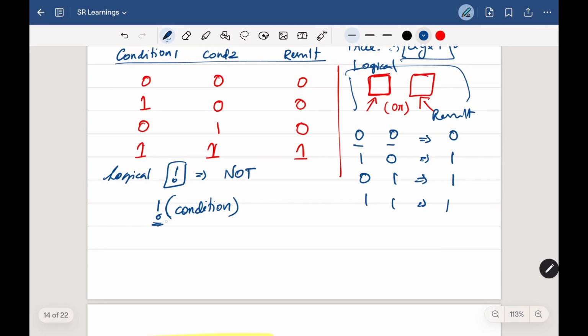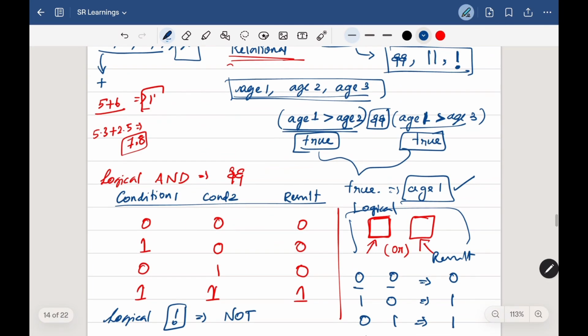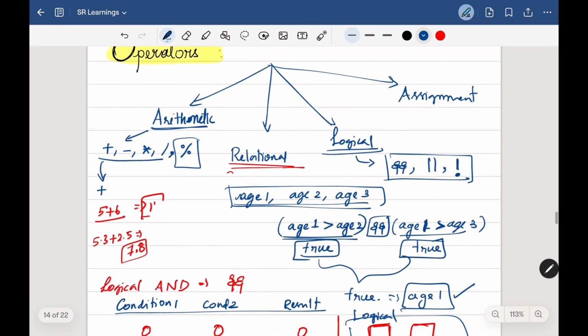If I put this exclamation mark before a condition, then whatever the condition given here, if it is true, then our result, NOT of true, will be false. Or if we give NOT of false, then our result will be true. In simple terms, it always gives you the opposite. So that's all. I hope I have covered everything about the logical operators.